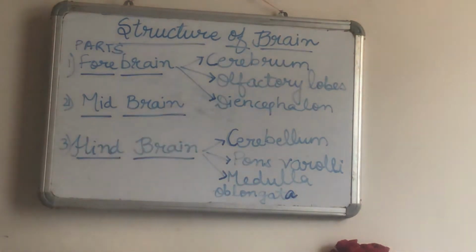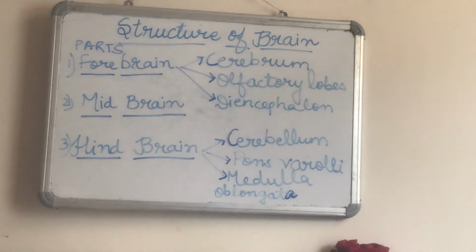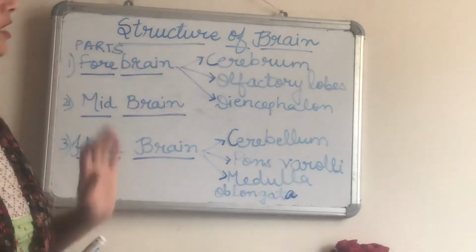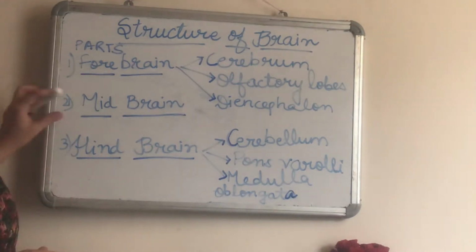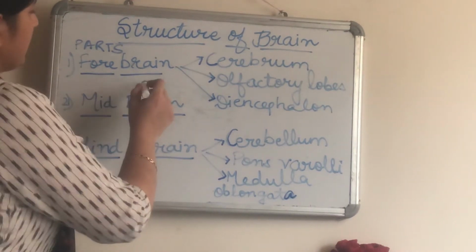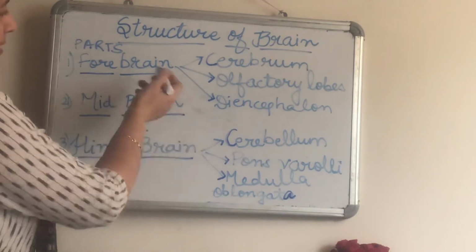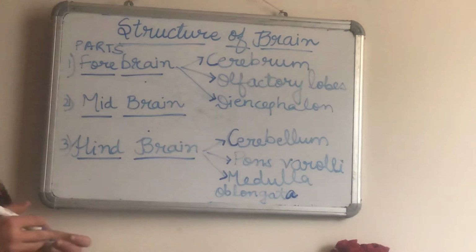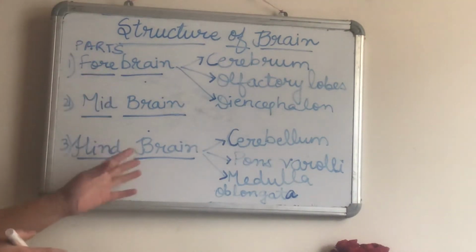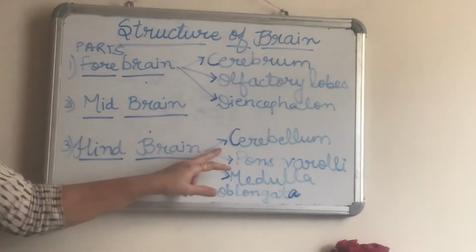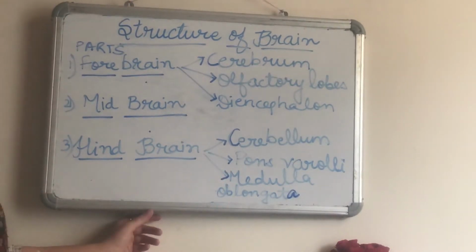Then we have the third part, that is the diencephalon. It has a function in the coordination of various actions. So we can say mainly the forebrain controls the learning and thinking process. Then is the midbrain. The major role of the midbrain is connecting the forebrain and the hindbrain, and it also helps in the messaging between the forebrain, midbrain and the hindbrain. Then is the hind part of the brain, which comprises cerebellum, pons varolii and medulla oblongata.